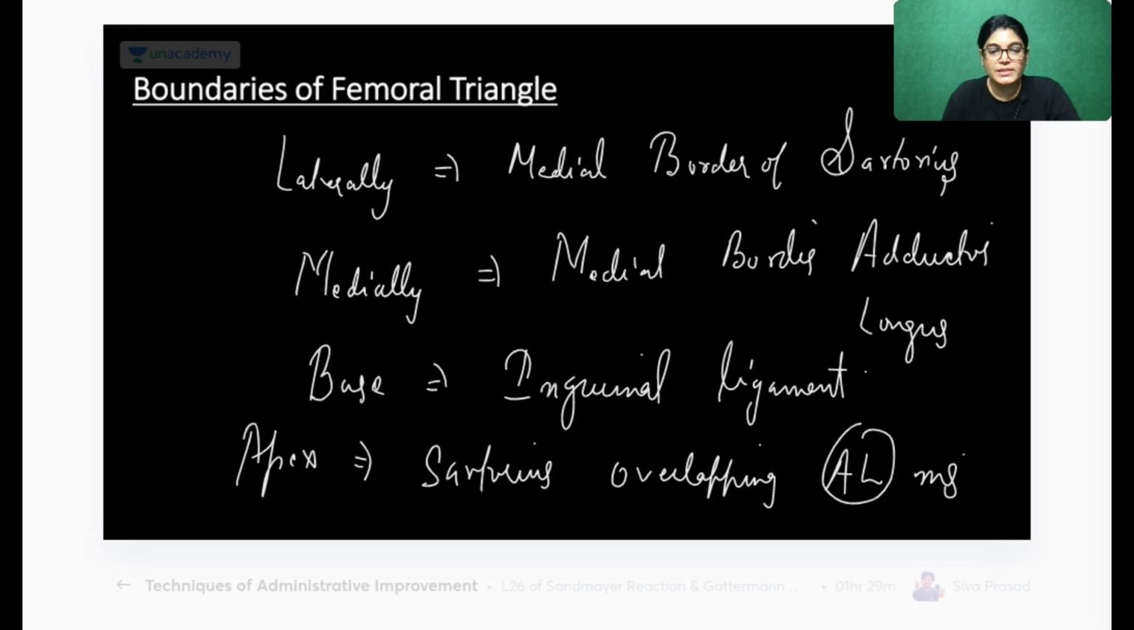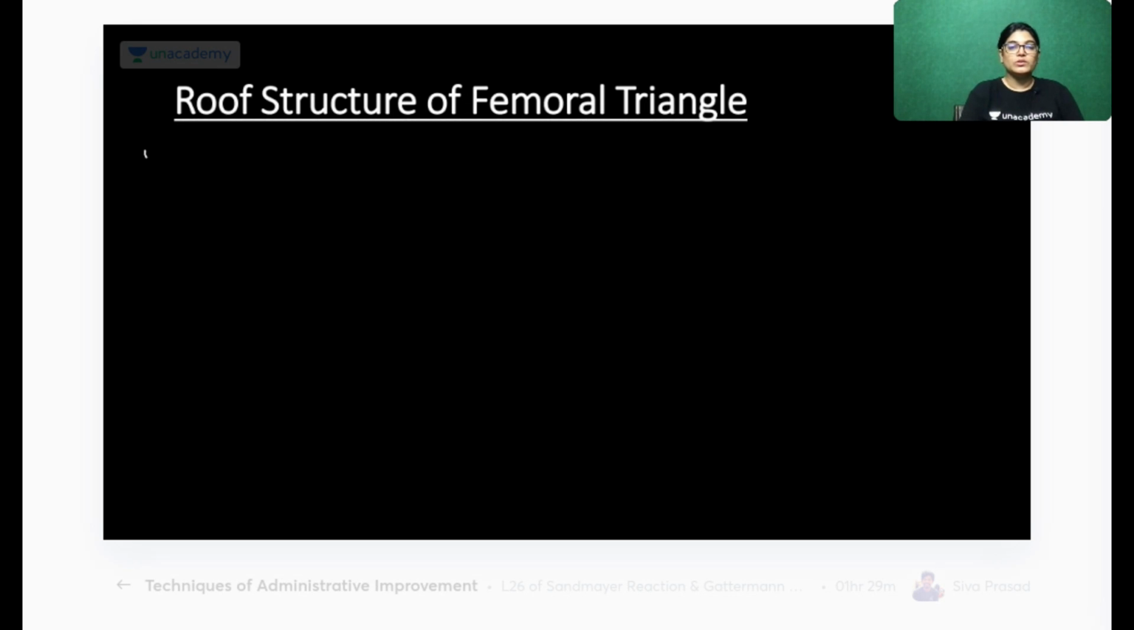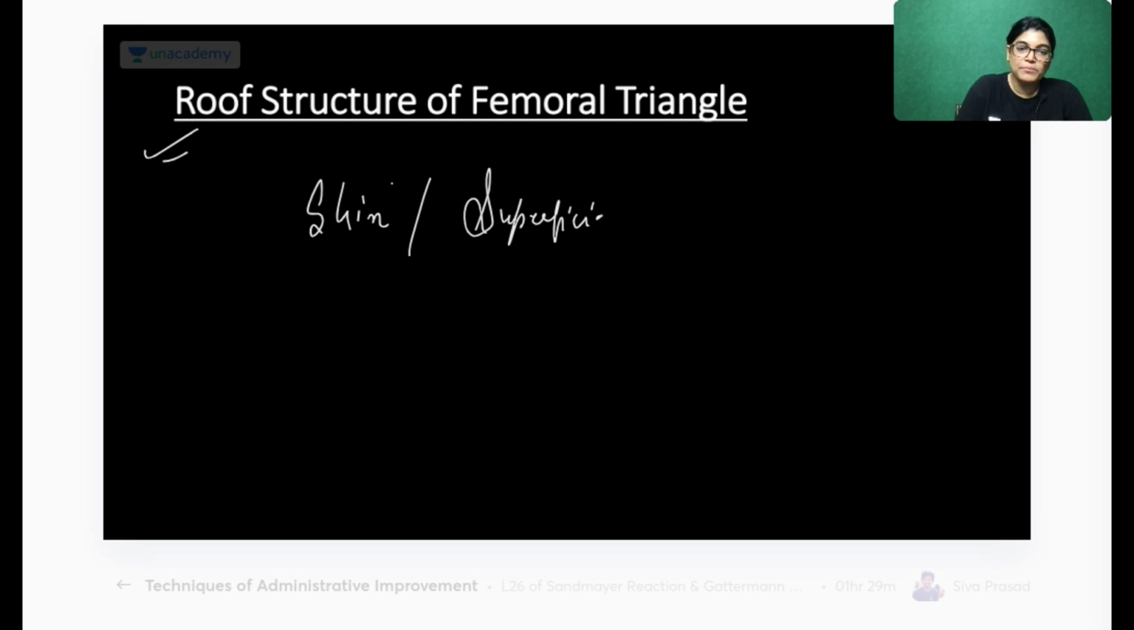Now the next point I want to explain is the roof. Actually these are very important for your MCQ sessions also. So let's move on to the roof structure of the femoral triangle. The roof of femoral triangle is formed by skin and superficial fascia. So what is important for you to know is that you have to know all the structures which are lying in the superficial fascia.